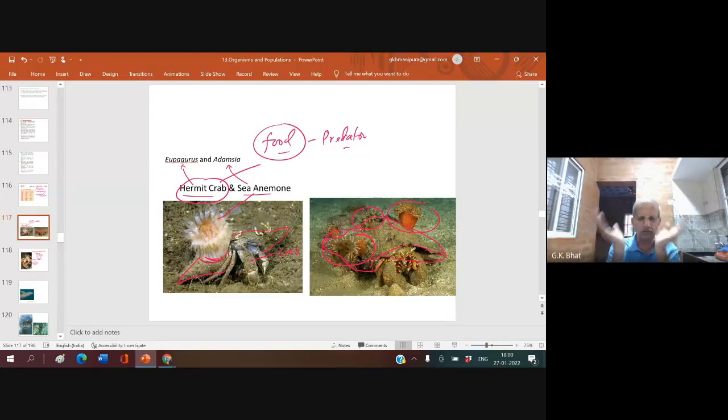And these tentacles, what do they have? What is in the tentacles of the sea anemone? What peculiar structures are there in the sea anemone? Can anyone tell me? There are some structures meant for offense and defense. What are they?